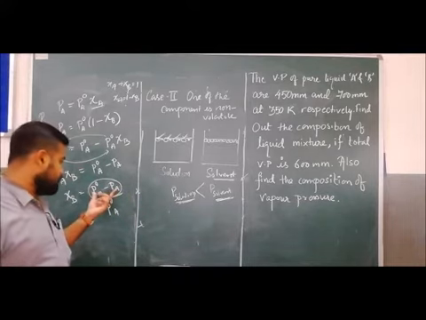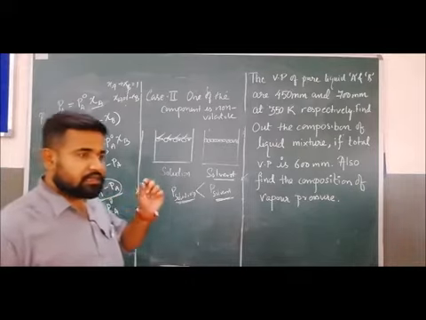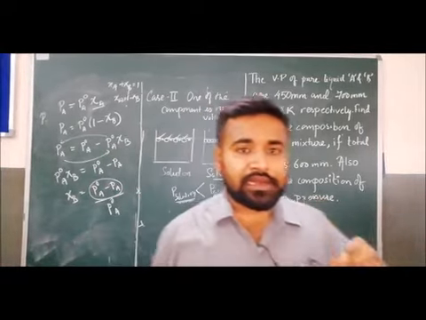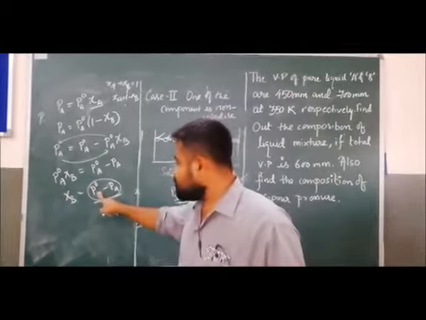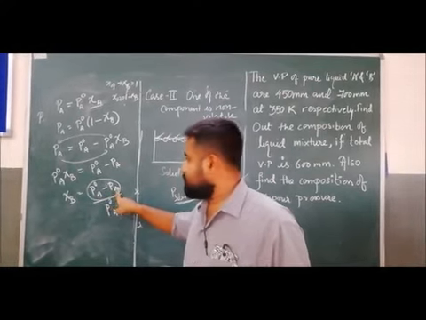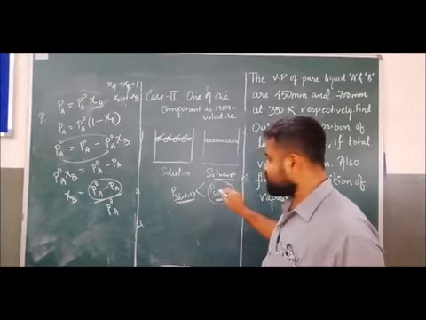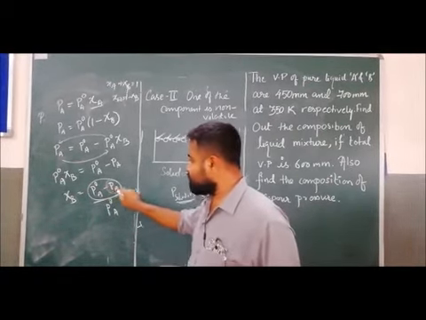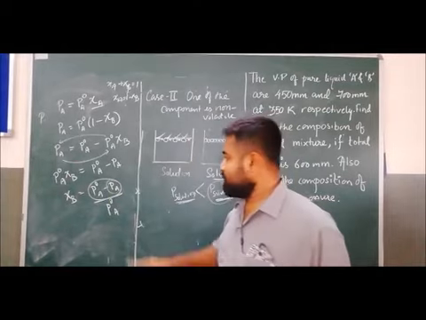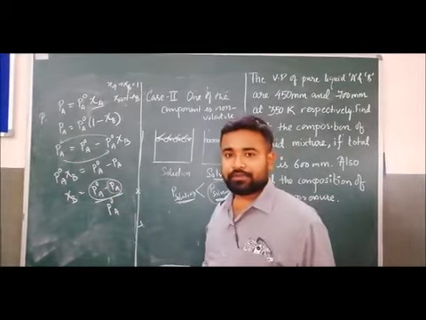What is the significance of this? This is the change in vapor pressure. This is the actual pressure of the pure solvent, and this is the pressure after the formation of the solution.